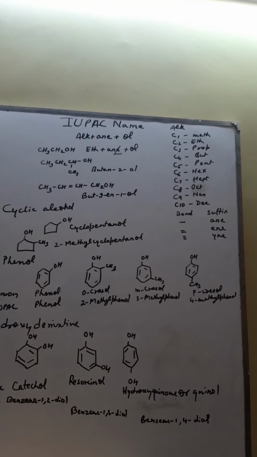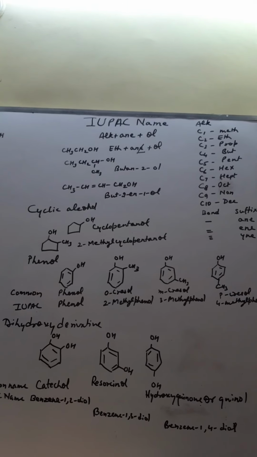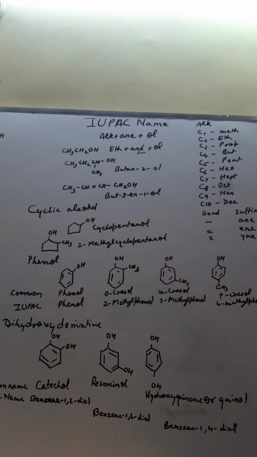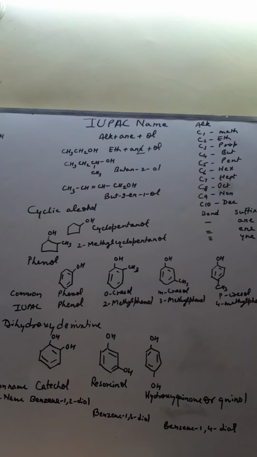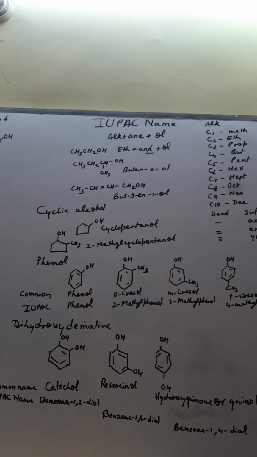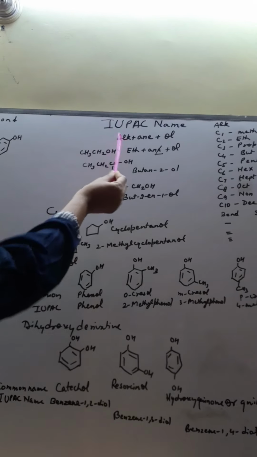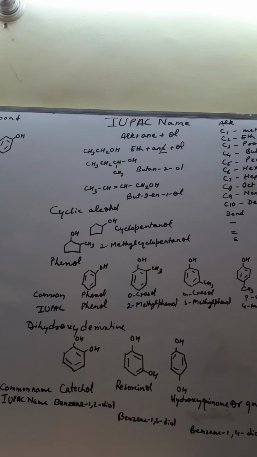Now we will discuss the next nomenclature. The next system is the IUPAC system, and all of us know what the IUPAC system is. In the IUPAC system it is very important for everyone to learn the word root alk. Alk means how many carbons are present in a compound.